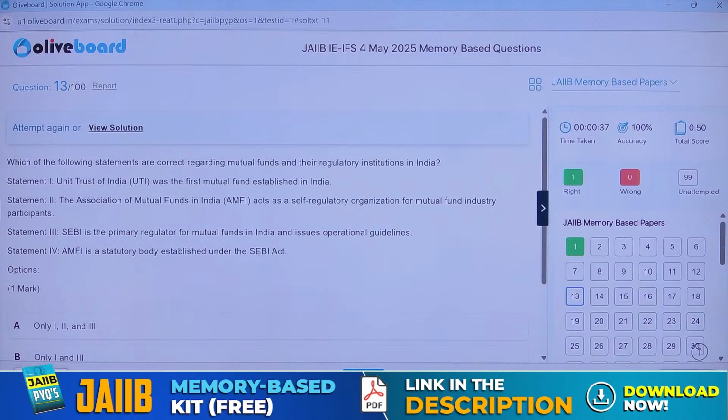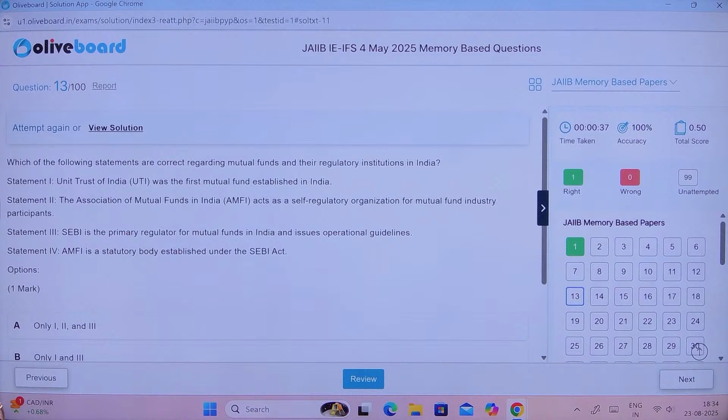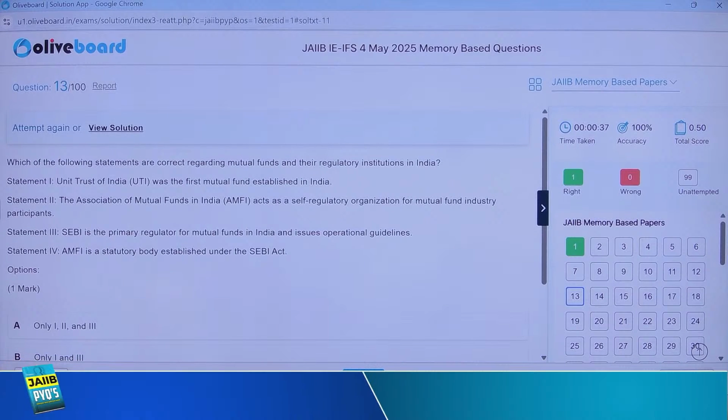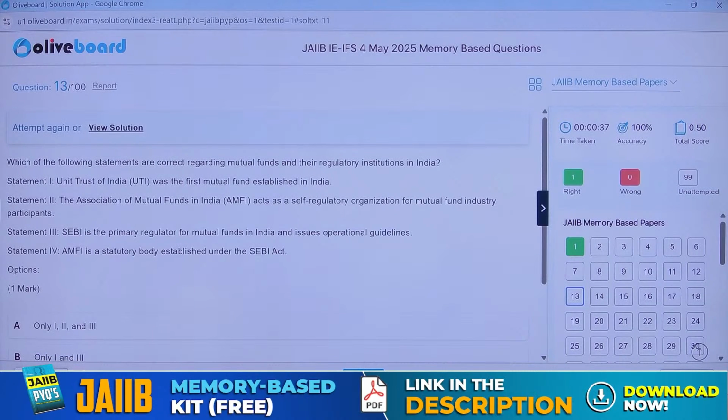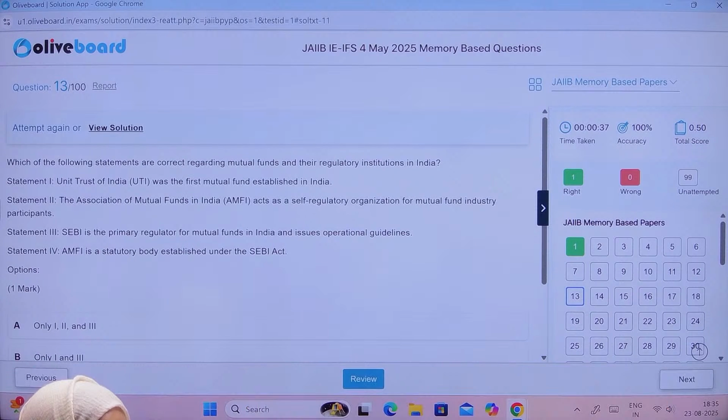Which of the following statements is correct regarding the mutual fund and their regulatory institution in India? Everyone, please answer this question.